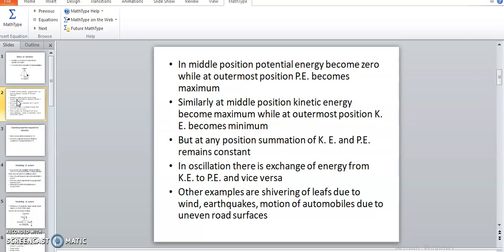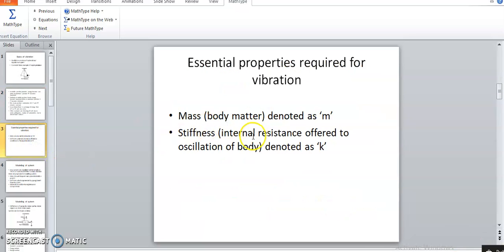Other examples of vibrations are the shivering of leaves due to wind force, earthquakes, or the motion of an automobile on uneven road surfaces. These are some examples which we observe in our day-to-day life. Now we can shift towards the equation of motion. Before that, we go through the essential properties required for vibration.